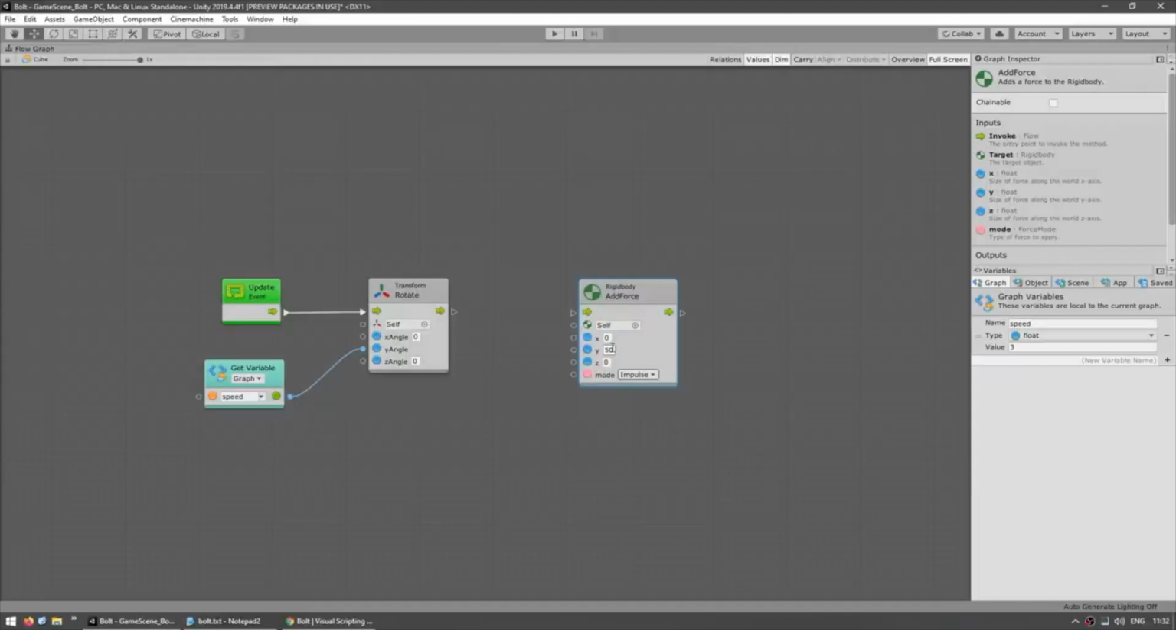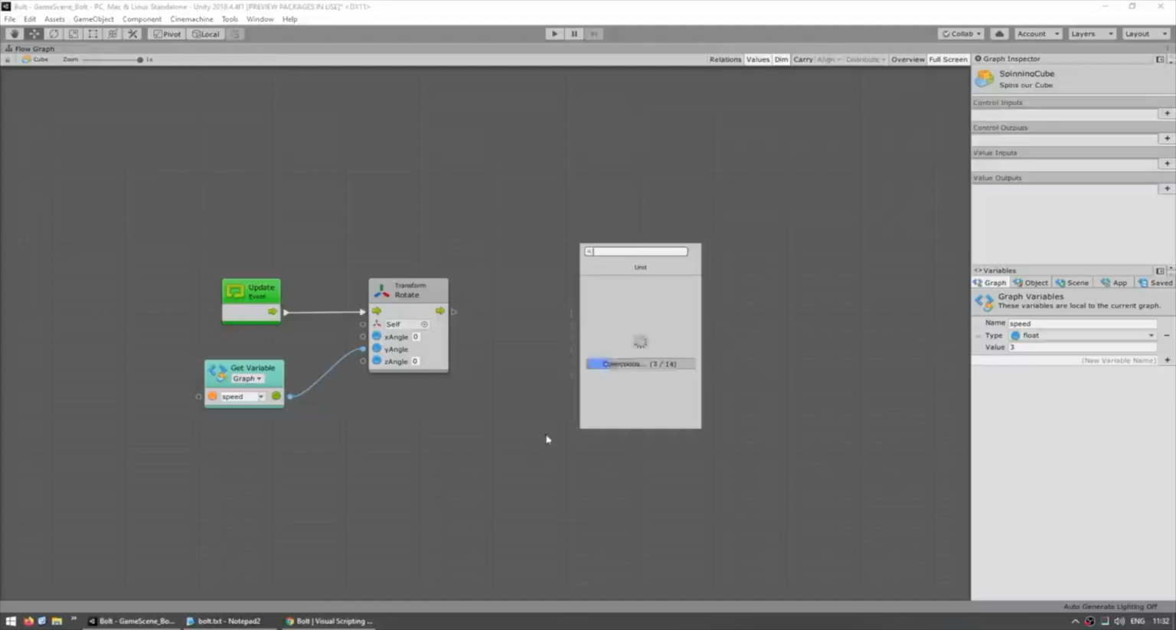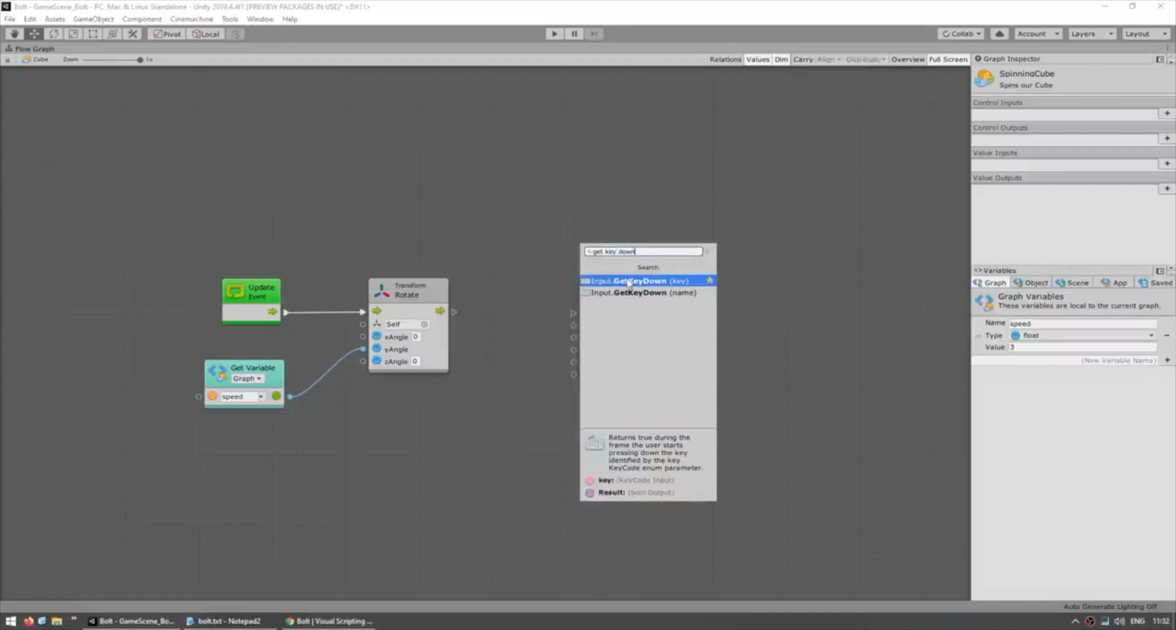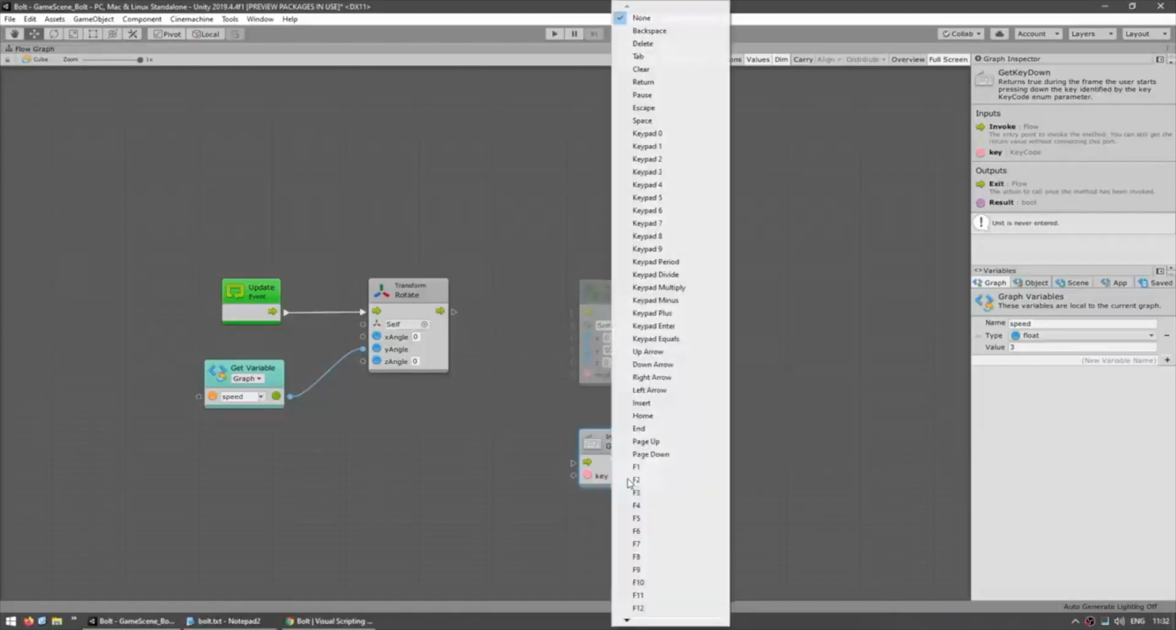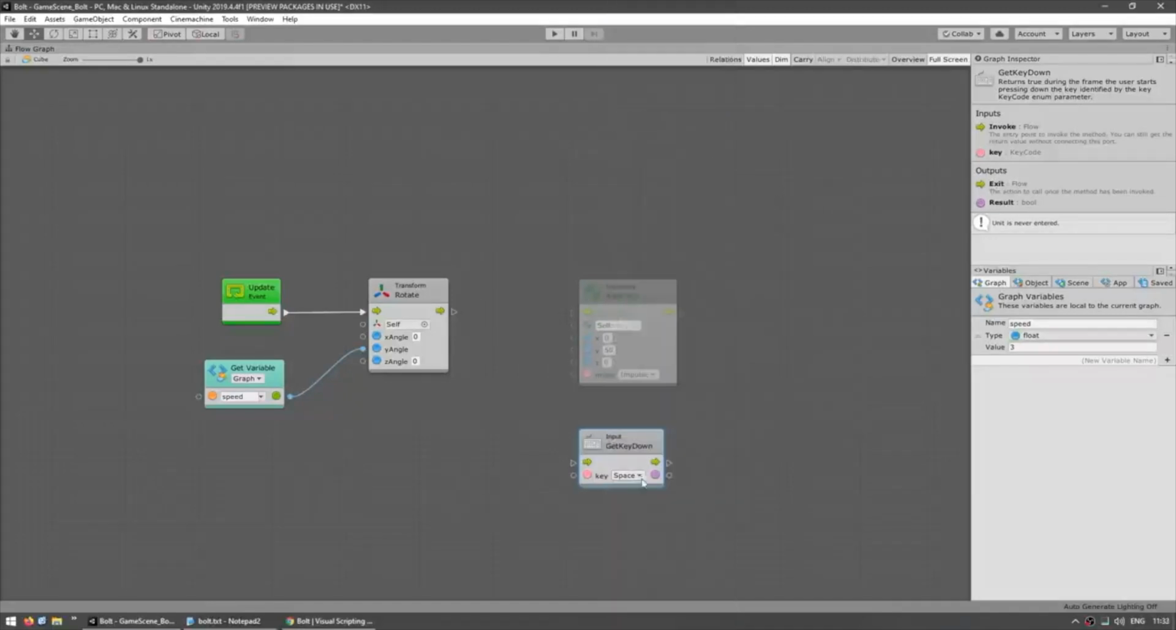Now we want to trigger this on a key press. So let's right click and we're going to search for get key down. Yep, there you go, input get key down. So once again, you can look in the graph inspector to see what it actually does. It returns true during the frame when the user starts pressing the key down. And in here for the key, let's select the space key. And now we have our 2 outputs. One of them is the simple flow and the other one is the boolean. So this boolean will be true when we press the spacebar. And we only want to run this rigid body when that one is true.